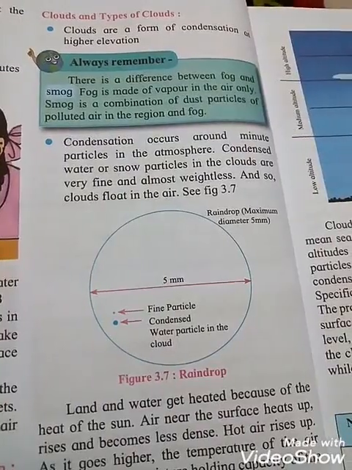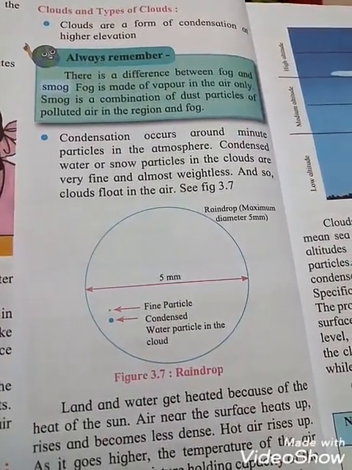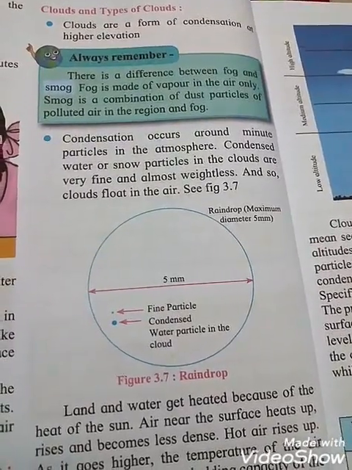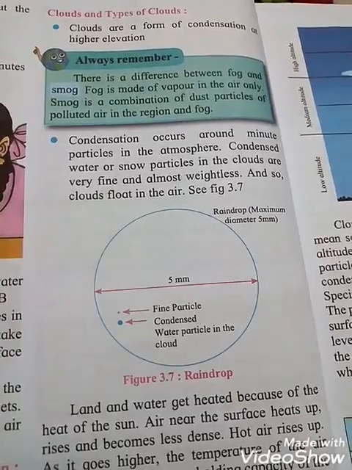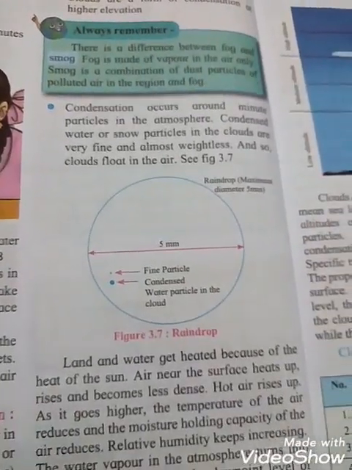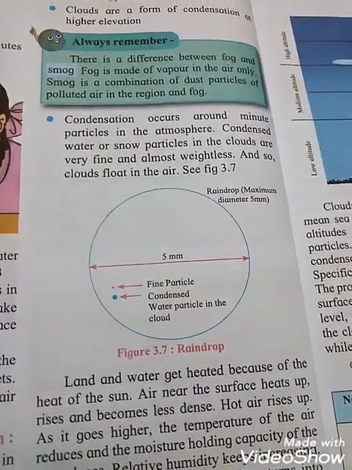Always remember, there is a difference between fog and smog. Fog is made of vapor in the air only. Smog is the combination of dust particles of polluted air in the region and fog. So see that condensation occurs around minute particles in the atmosphere.